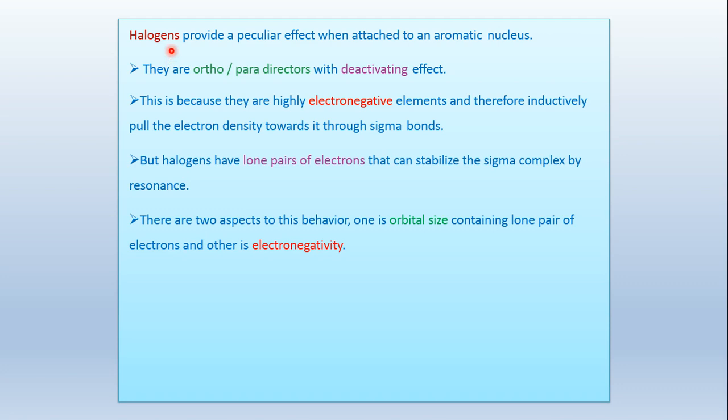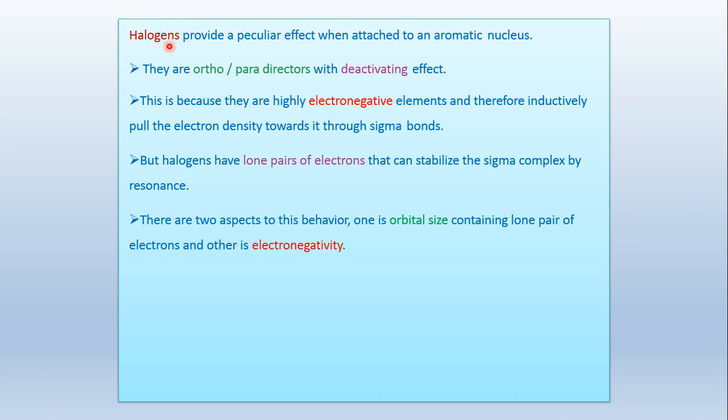So these are electron withdrawing groups, we can say electron withdrawing atoms or moieties. So actually halogens are electron withdrawing. So these halogens, meaning chloro, bromo, iodo, these decrease electron density inside the ring and deactivate the benzene ring.